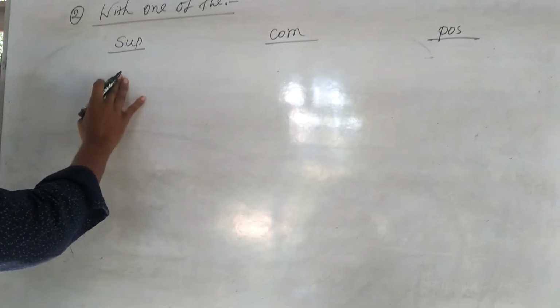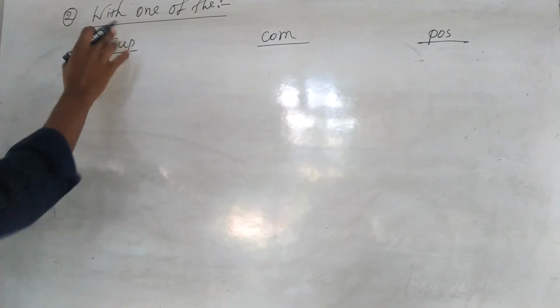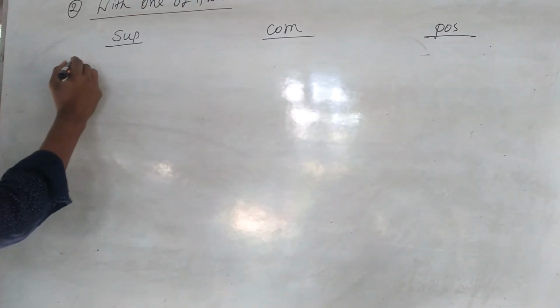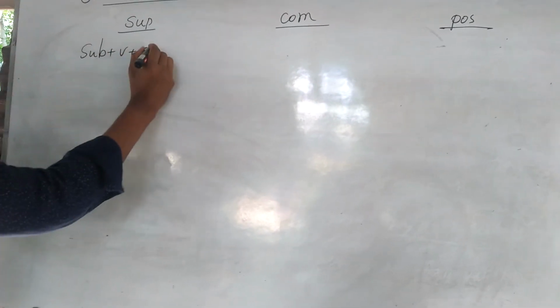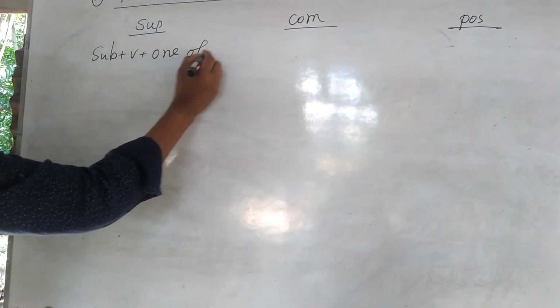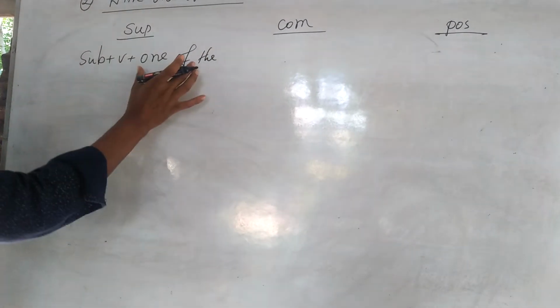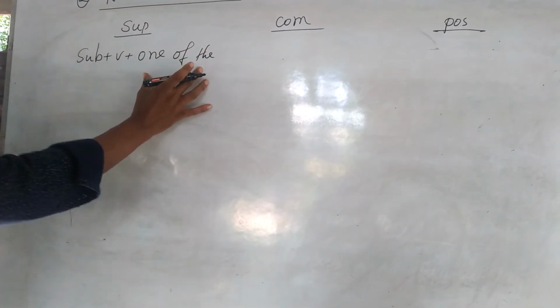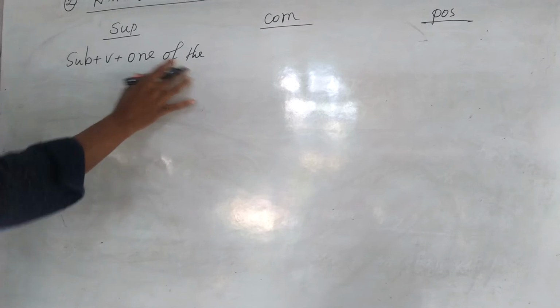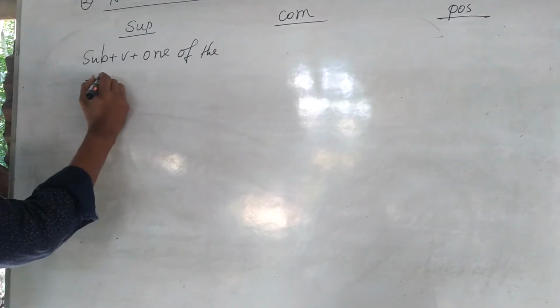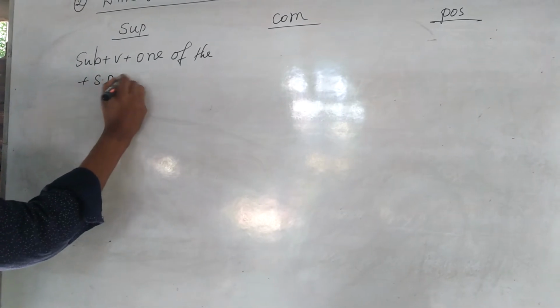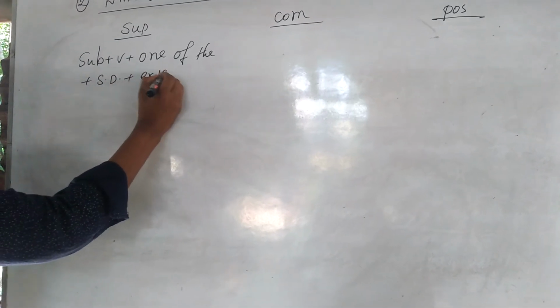In the superlative form of with one of the rule, we have to write subject plus verb plus one of the. Look at the board. Here one of the is present. Then we have to write plus superlative degree plus extension.